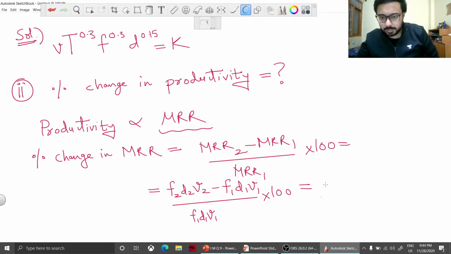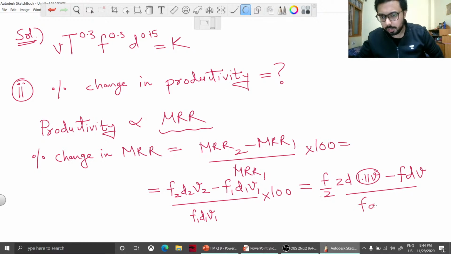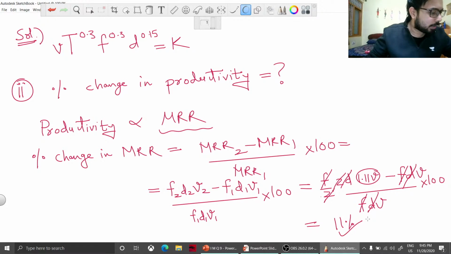Therefore F2 is F by 2, D2 is 2D, the second velocity is 1.11 times the first velocity, minus FDV, we will take it as this only, and then FDV into 100, and now we will cancel the terms here, and after cancelling all these terms you are going to find out that the answer is again coming out as 11% only.